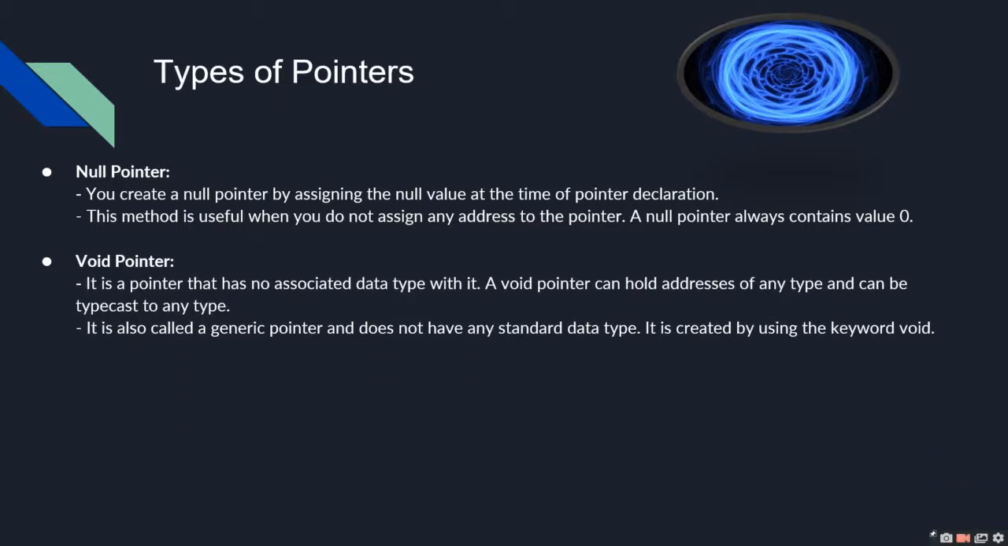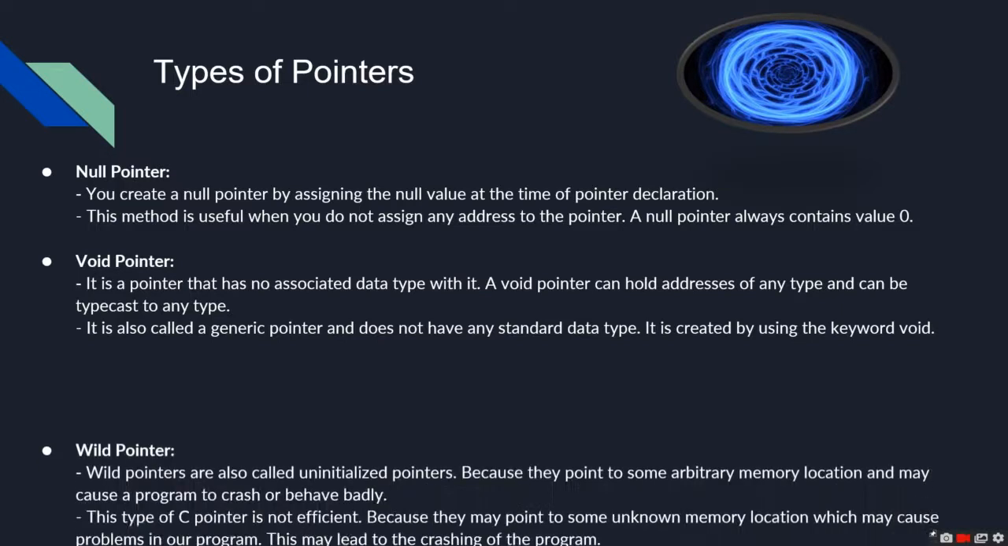Void pointer. It is a pointer that has no associated data type with it. A void pointer can hold addresses of any type and can be typecast to any type. It is also called a generic pointer and does not have any standard data type. It is created by using the keyword void.